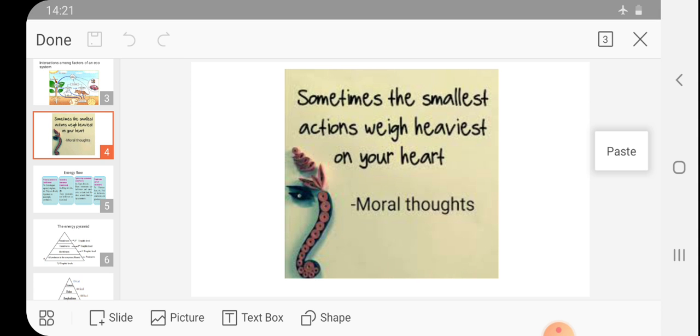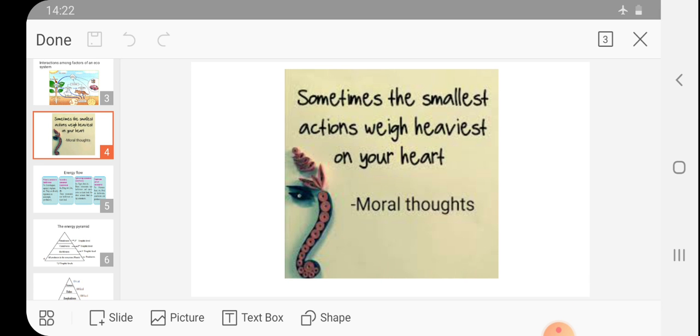Sometimes the smallest action weighs heaviest on your heart. That action may be positive or negative. You must be remembering some of the incidents of your life. Though you were very small at that time, you remember those small actions. They have made a deep footprint on your heart.